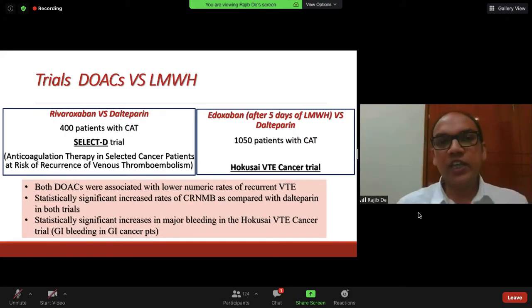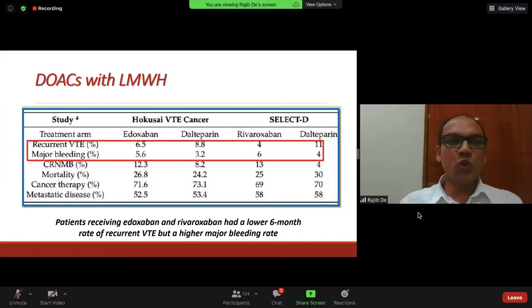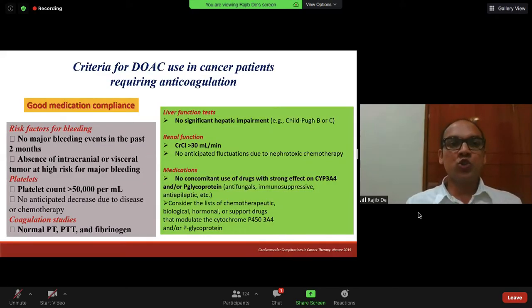But when we compare it with the standard of care, that is low molecular weight heparin, there are two landmark trials: the SELECT-D trial, where rivaroxaban was compared with dalteparin, and the Hokusai VTE Cancer trial, where edoxaban was compared with dalteparin. They showed that as far as recurrence of VTE is concerned, these directly acting oral anticoagulants have an advantage even over LMWH. But as far as major bleeding is concerned, oral anticoagulants are more commonly associated with major bleeding. So, what are the criteria for drugs used in cancer patients?